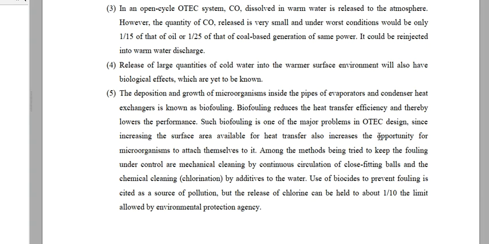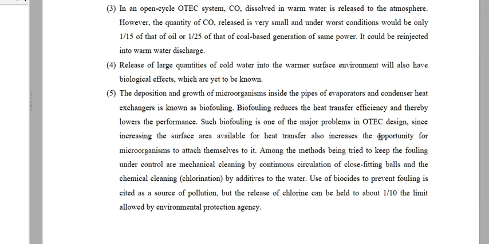Now to remove this biofouling, mechanical cleaning is used, which is done by continuous circulation of closed fitting balls, and chemical cleaning can also be used by chlorination of the water. But this type of biocides to prevent fouling can be a source of pollution.